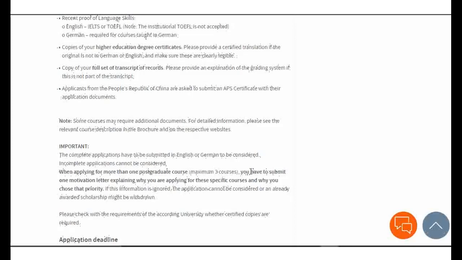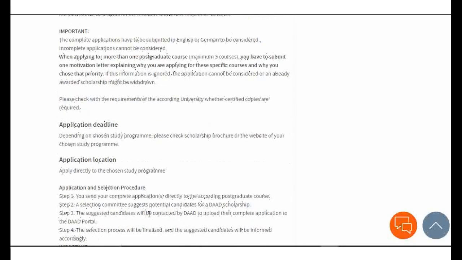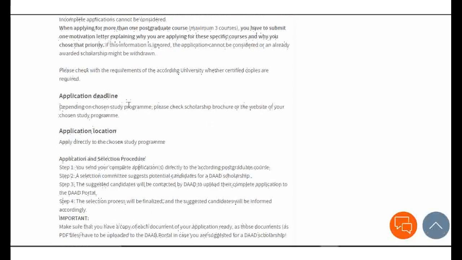As you can see, it is written in bold for you to recognize that this is a serious warning: the application cannot be considered, or an already awarded scholarship might be withdrawn. So that's obvious. Please check with the requirements of the respective university whether certified copies are required. Depending on your chosen study program, please check the scholarship brochure on the website of your chosen program.